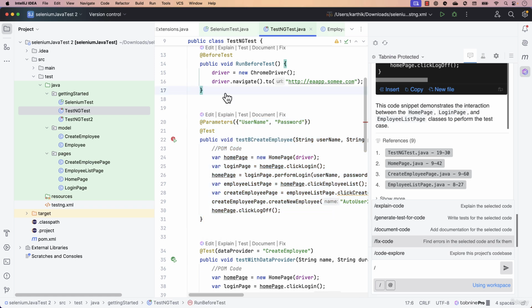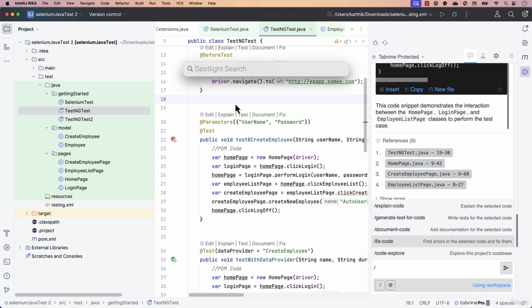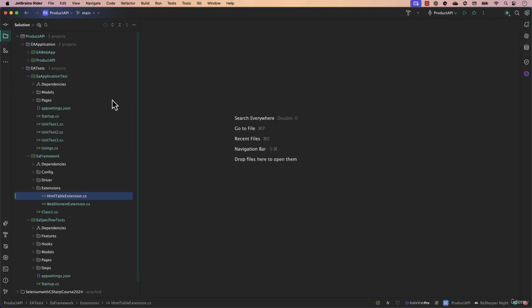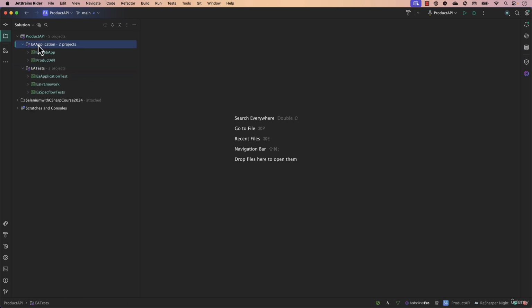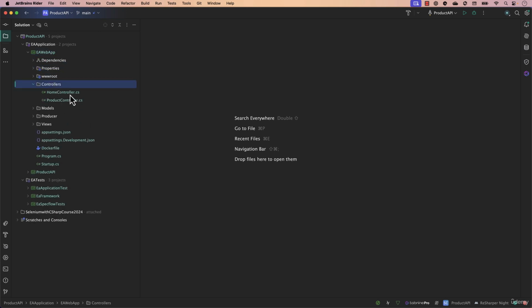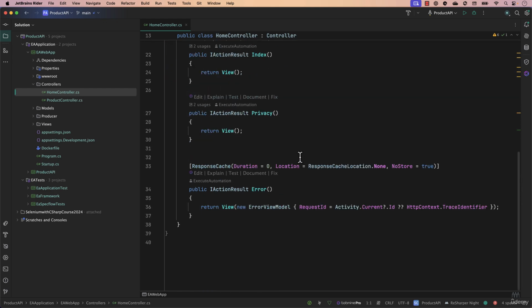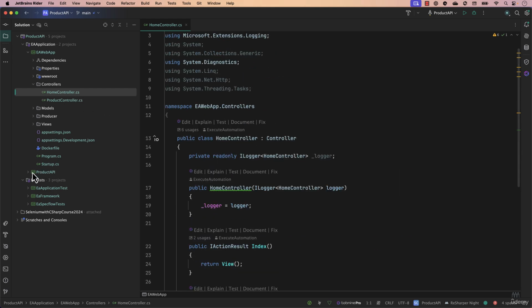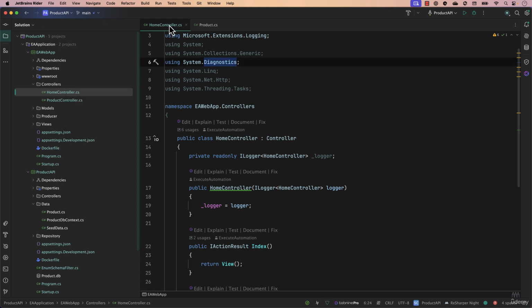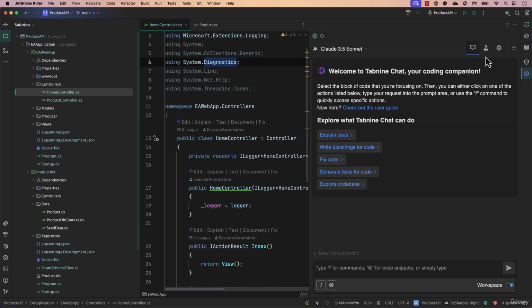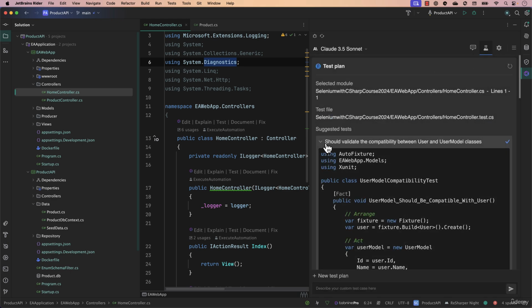So I'm going to show you some more project examples this time, with another code base. I'm going to open the Rider IDE over here, which is a C# .NET code base. We have an application, and we have some tests there. This particular application, as you can see, is written using an MVC pattern. And you can see that this code doesn't really have any unit tests at all. If your developers wanted to write a unit test for, let's say, the home controller, you can just choose this home controller, go to Tab 9, go to this test agent, and ask it to write the test.